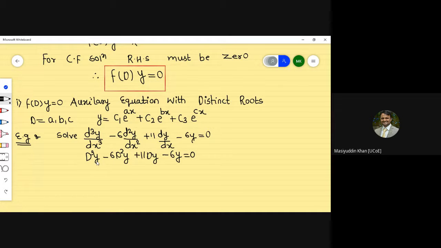So we can take y as a common factor, so that y will become 0, and you will get only d cube minus 6d square plus 11d minus 6 is equal to 0. Now we have to find the roots of this part.